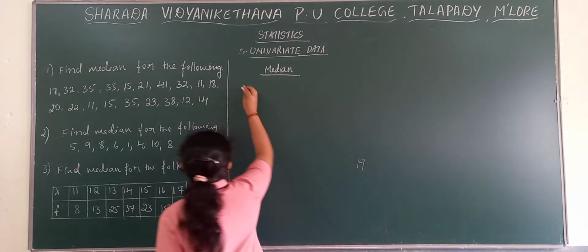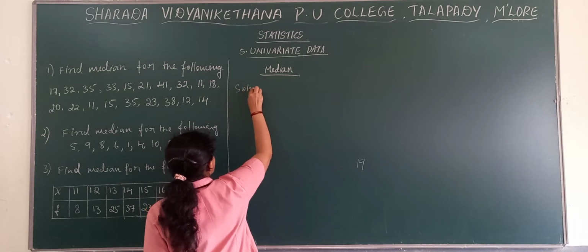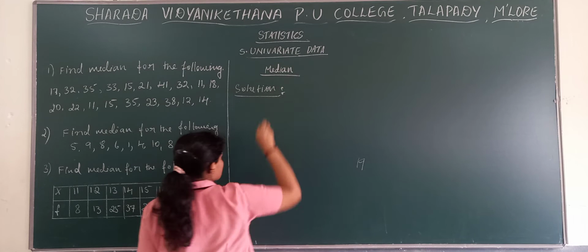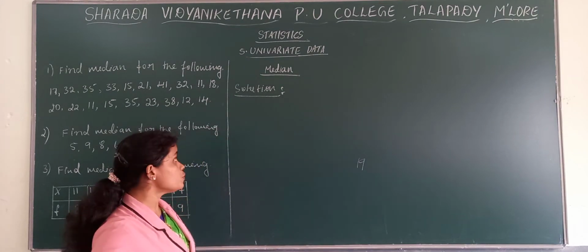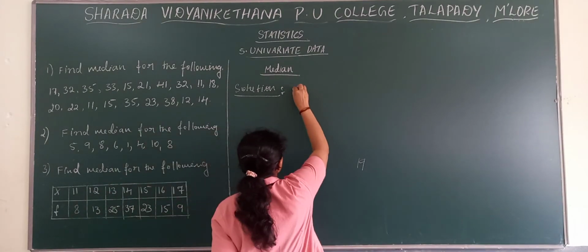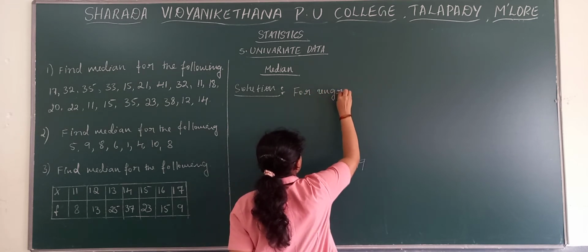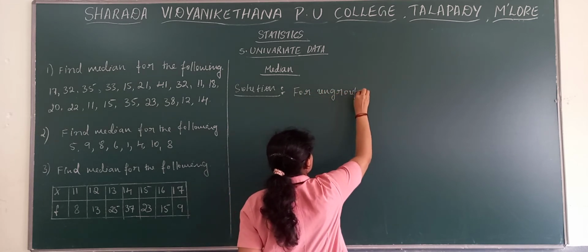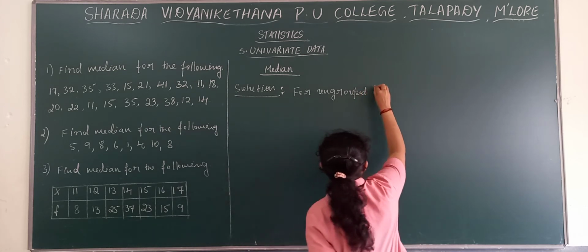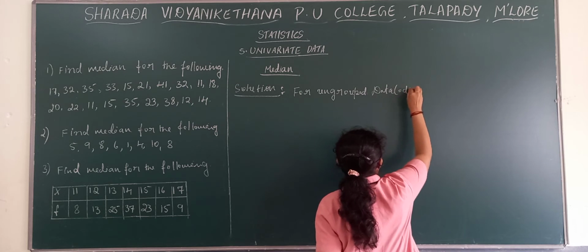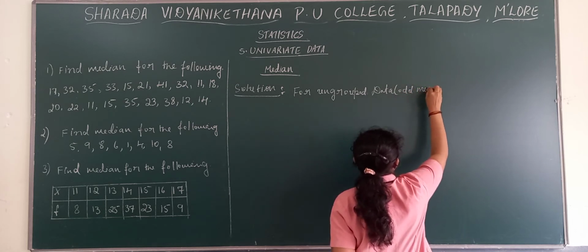Now firstly, we take the solution here. Solution for ungrouped data, odd number of series.